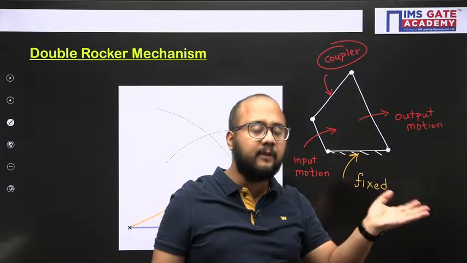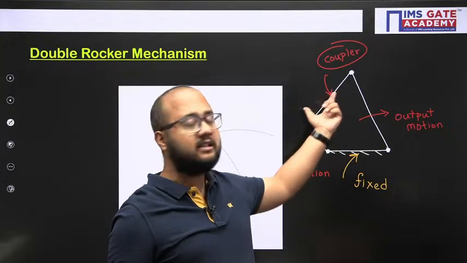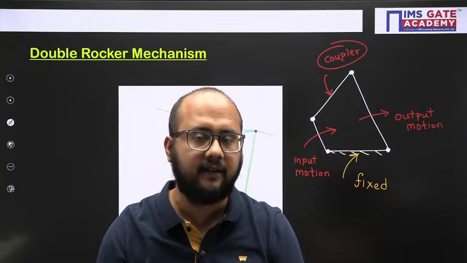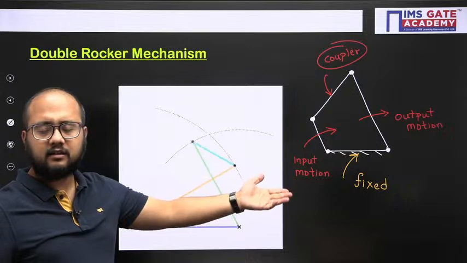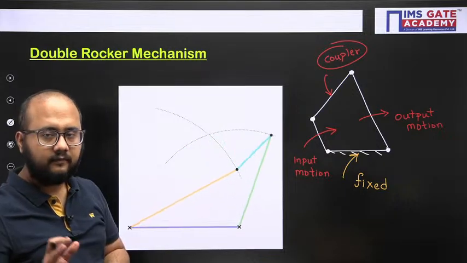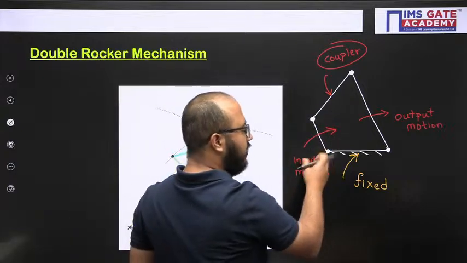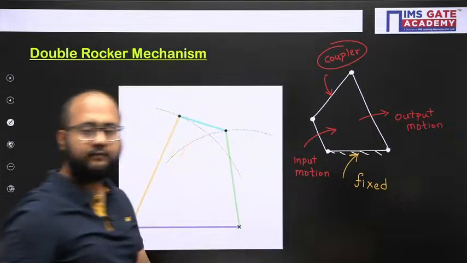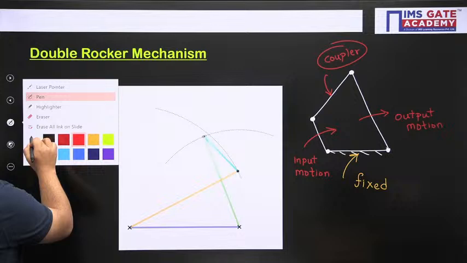Both get connected with this coupler, which is just a motion transmitting body. There is also one link which is fixed. So in a 4-bar mechanism, the input link is where input motion is provided, and the output link is where output motion is obtained. Simple funda. Done everyone?